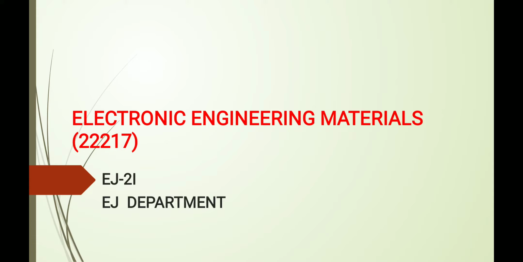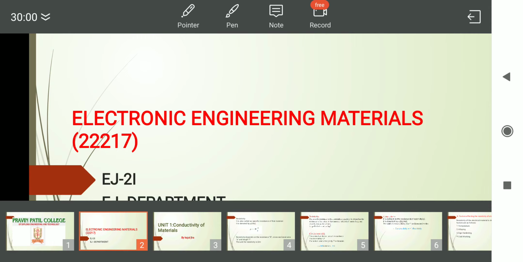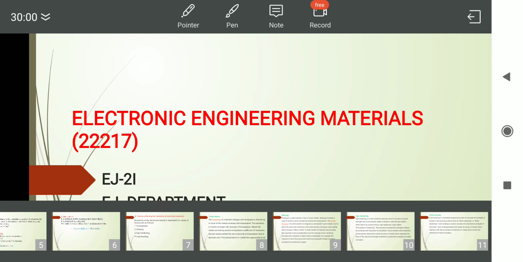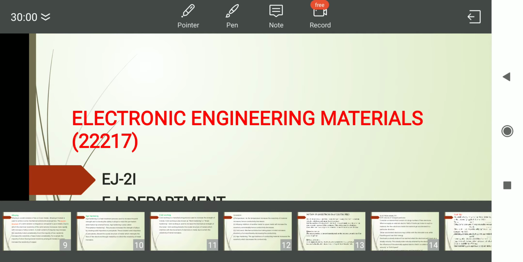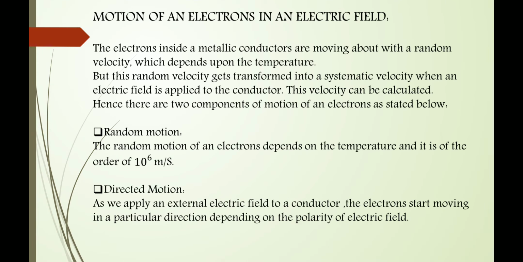In the last video, we saw some definitions: resistivity, conductivity, conductance, resistance, and the factors affecting the resistivity of electrical materials. In this video, we will discuss the next topic, that is, motion of an electron in an electric field. Okay, so let's start.